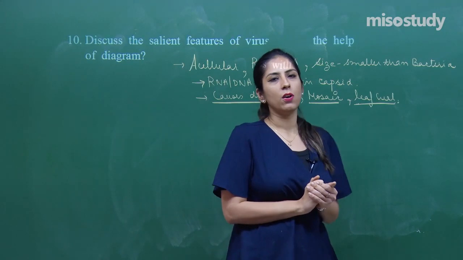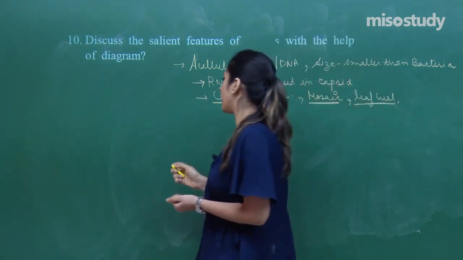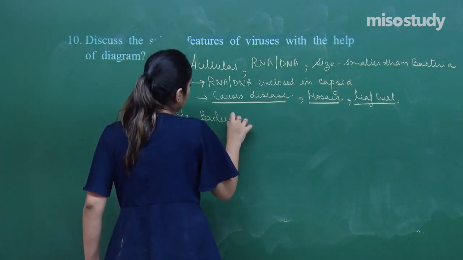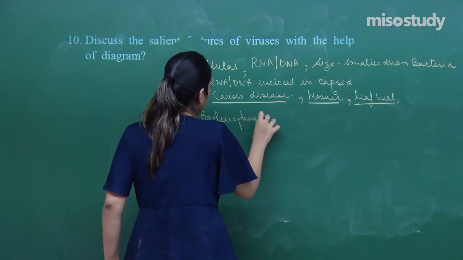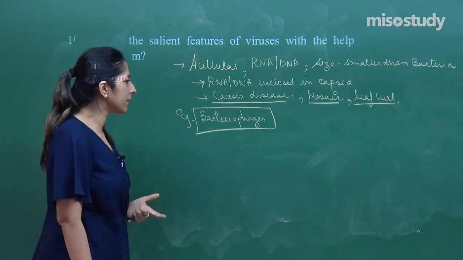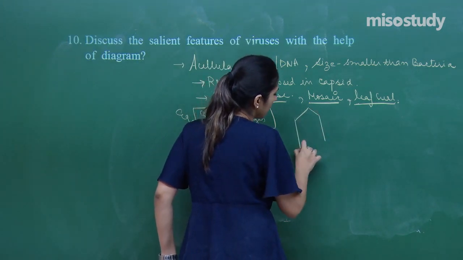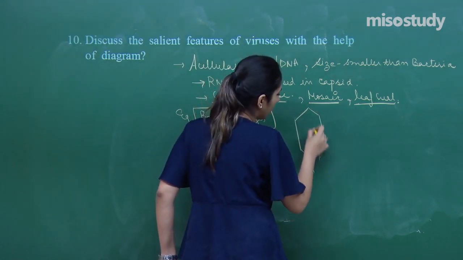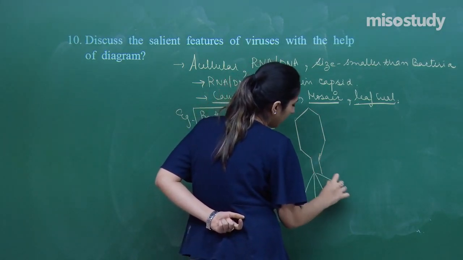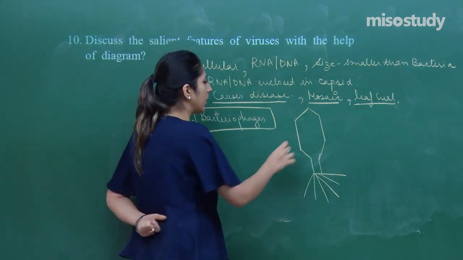For example, you can draw over here because in the question it is mentioned with the help of a diagram. You can explain with the help of bacteriophages. You can draw the diagram of bacteriophage over here, along with explaining that in this case the capsid is present. I am just making a rough diagram. A capsid is present and they have a DNA or genetic material present in them. And they have an ability to infect the bacteria. That's why they are called bacteriophages.